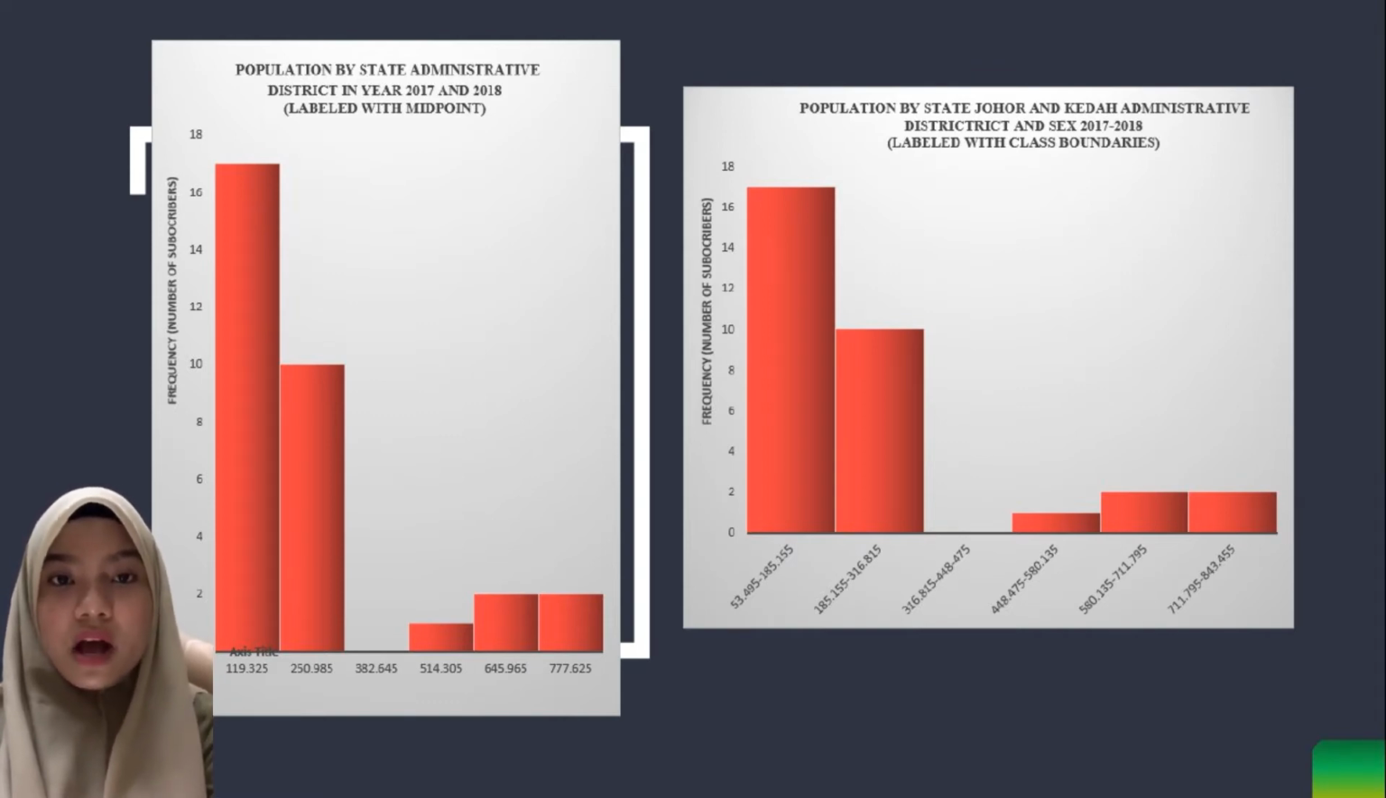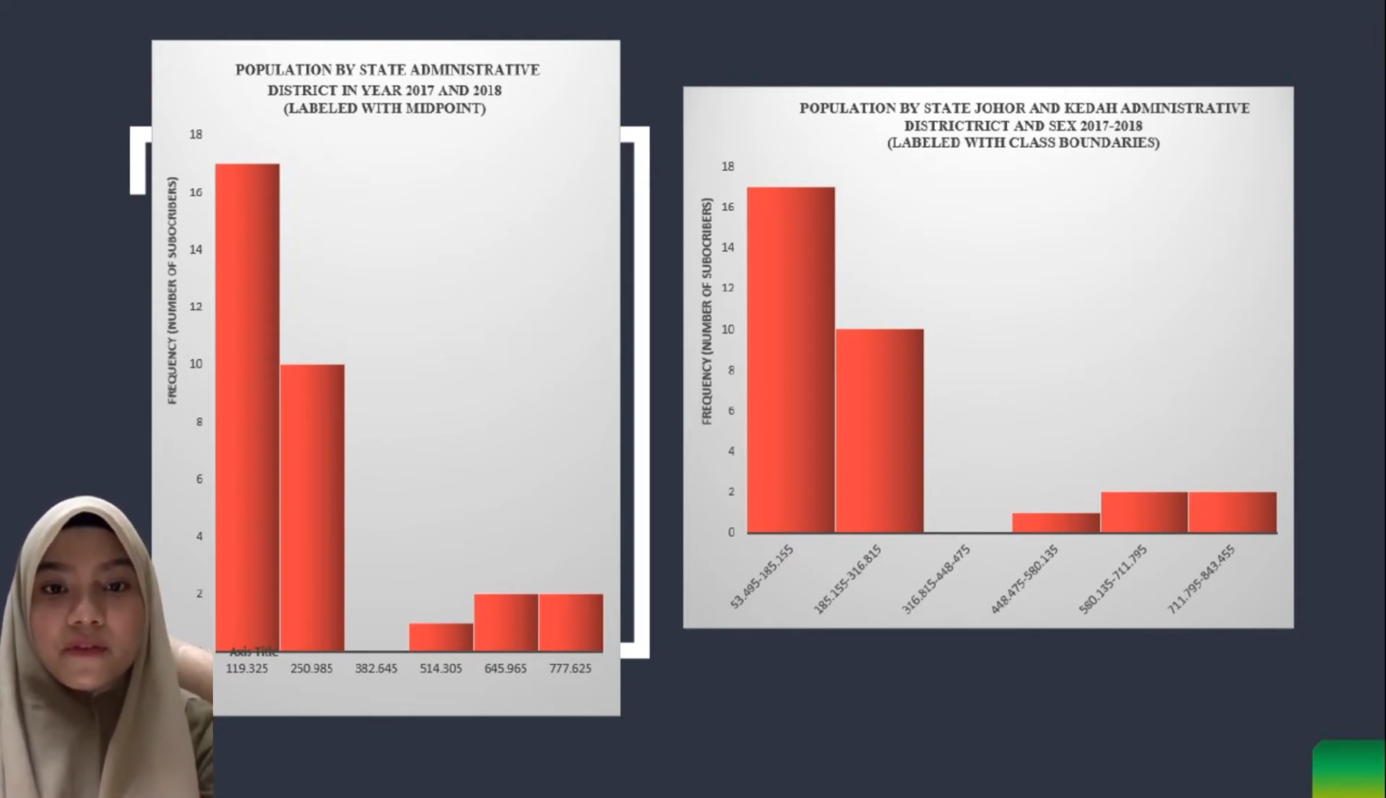Next, the frequency of 2 was observed in the class borders 518.135 until 711.795, and 711.795 until 843.455. Finally, the lowest frequency of 0 recorded class boundaries, namely 316.815 until 448.475.